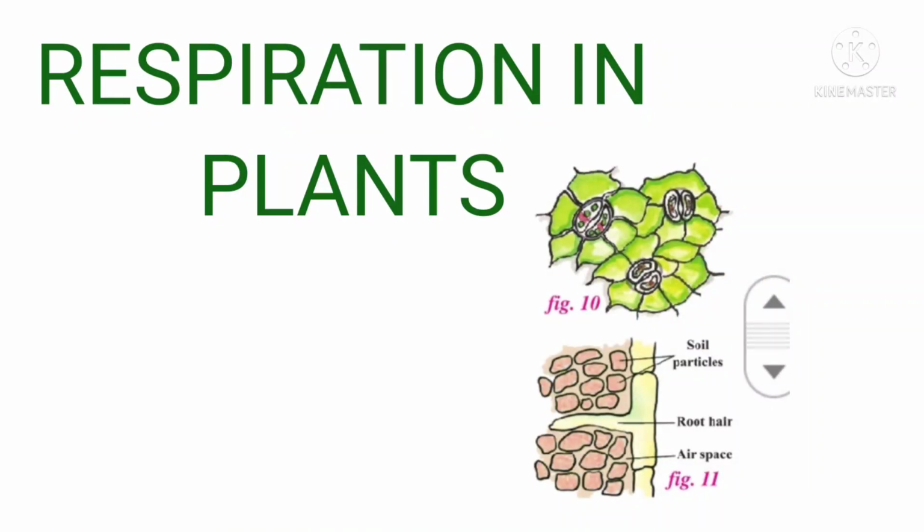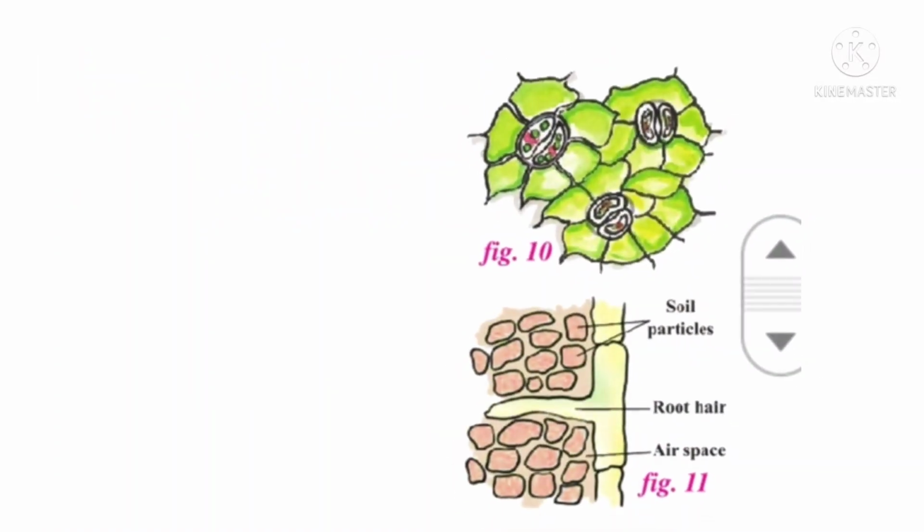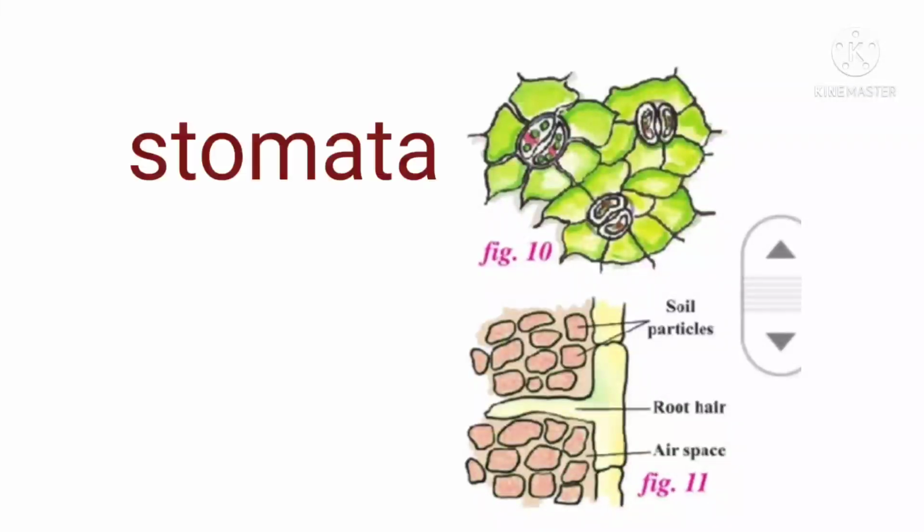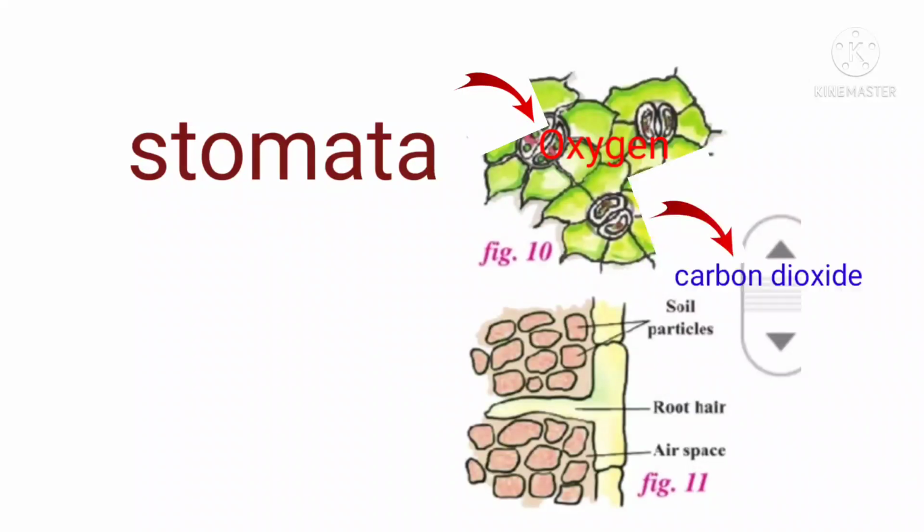Next we are going to study respiration in plants. Already we know about respiration in plants. Do you know, children, plants also respire? We have studied this in the previous 6th class lesson. Plants respire through their stomata. Plants, being living organisms, have to breathe to survive. Plants take in oxygen and give out carbon dioxide.